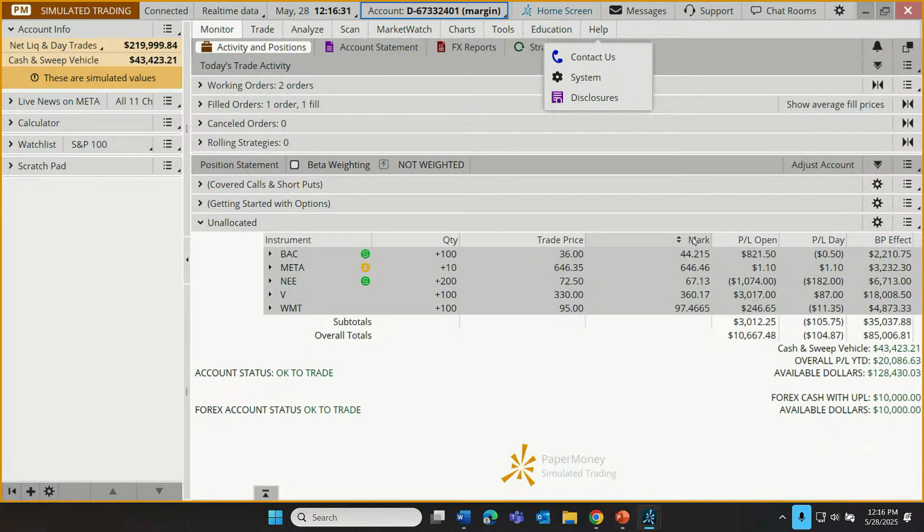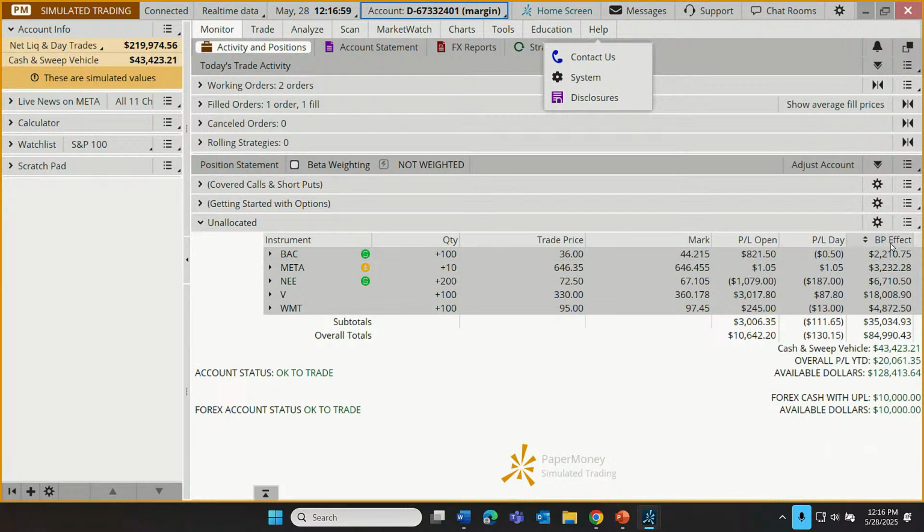The mark on Thinkorswim stands for the current market value of those positions. So if you're just wondering, I wonder what the current price of a stock is, that's what we would look to, the mark or the market price value. The PL open is how much we have made or lost in unrealized gains or losses since we opened these trades. And that includes profits or losses that accrued today. So this is profit or loss for the day.